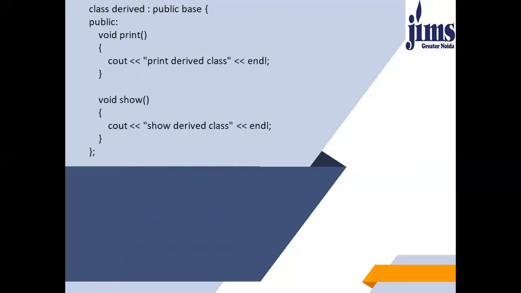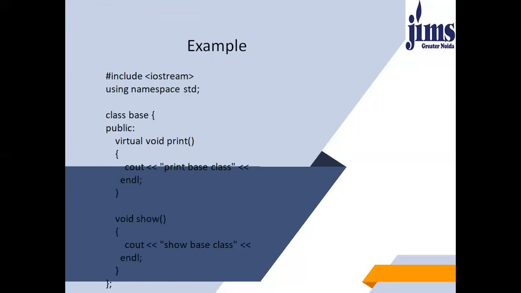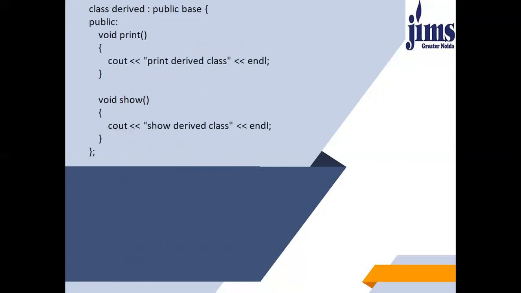Now the compiler will get confused. If we have not declared the print as a virtual function, then the compiler will get confused as to which print and show function is to be called at runtime. But by using virtual keyword in front of the print function, we have made it very clear for the compiler.